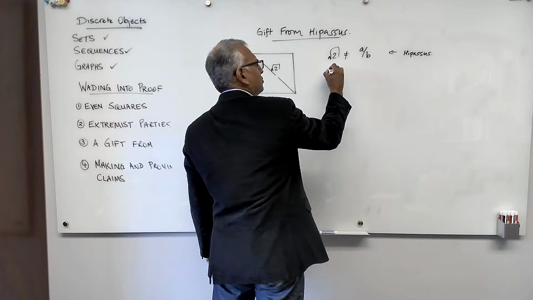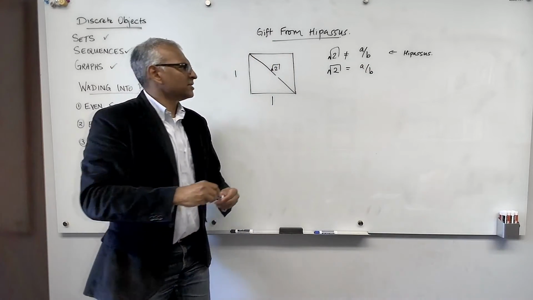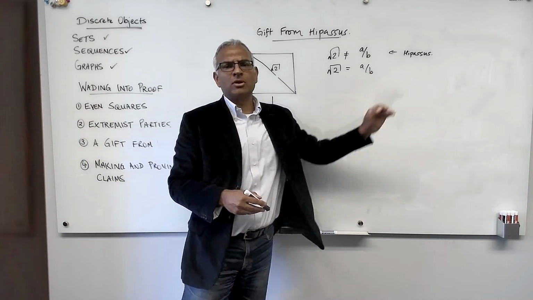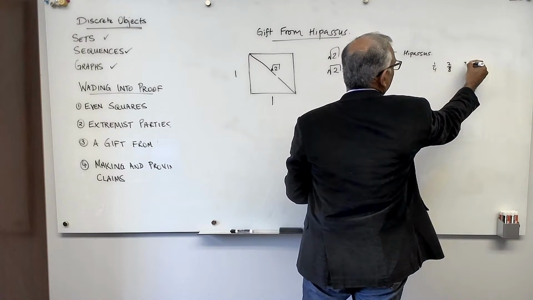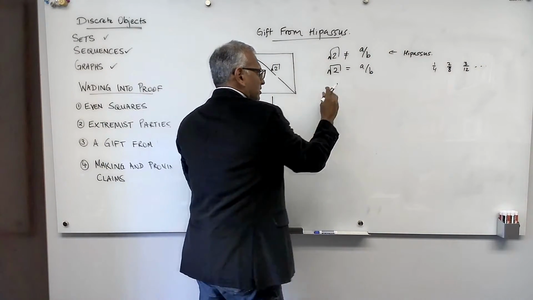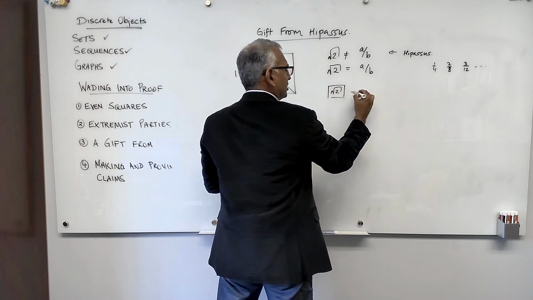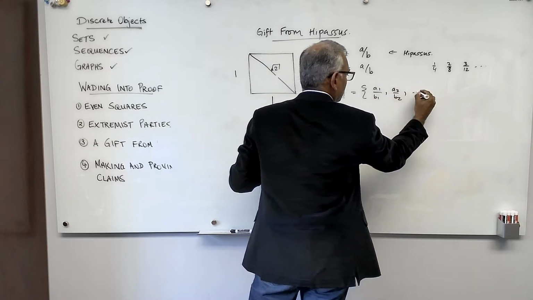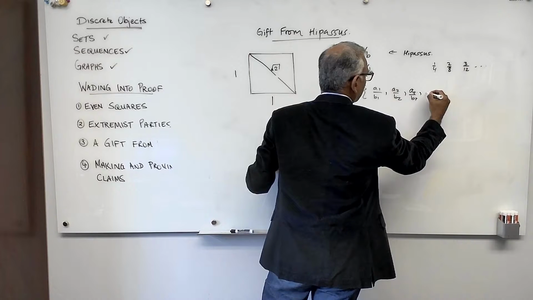So therefore, Pythagoras, you are saying that the square root of 2 is equal to a over b. Pythagoras says yes. And we all know from algebra that once you have a fraction, you have many ways to represent that fraction. For example, if you have 1 over 4, that's the same as 2 over 8, that's the same as 3 over 12, and so on. So if you can do it in one way, then you can do the square root of 2 in many ways. Let's call it a1 over b1, a2 over b2, a3 over b3. There are many ways to do it.